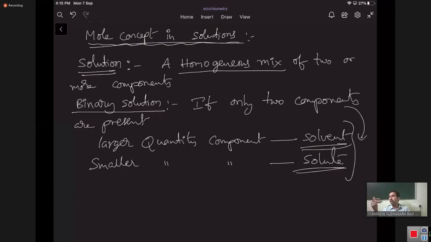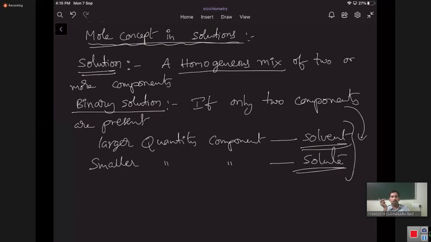But if only two components are there, that is a binary solution. If more components are there, we can call it ternary, quaternary, or even higher. It's a solution, no doubt.